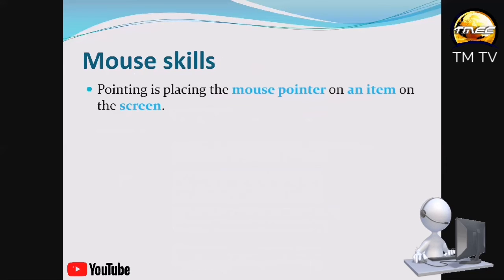By the time you finish using the mouse, there are certain skills that you will learn. The first one is pointing. Pointing is placing the mouse pointer on an item on a screen. You can see my mouse pointer, the arrow, on the screen. Wherever I place it, I'm pointing at that place. When you point to an object or any place with your mouse pointer, you say you are pointing.